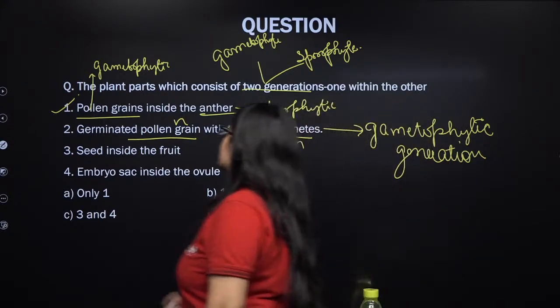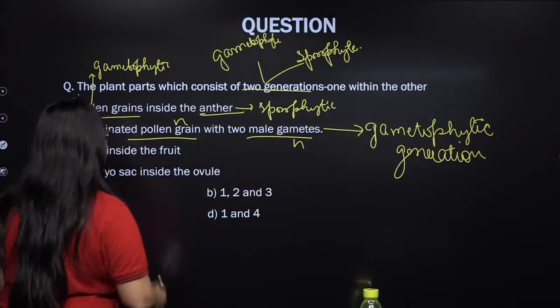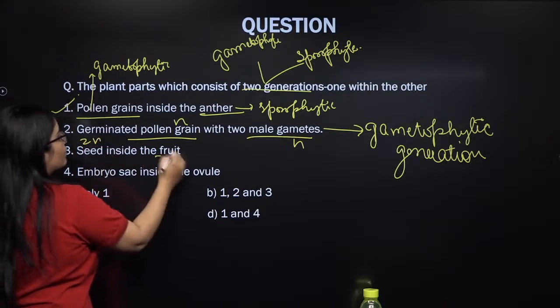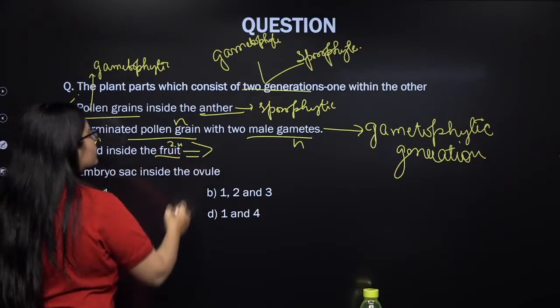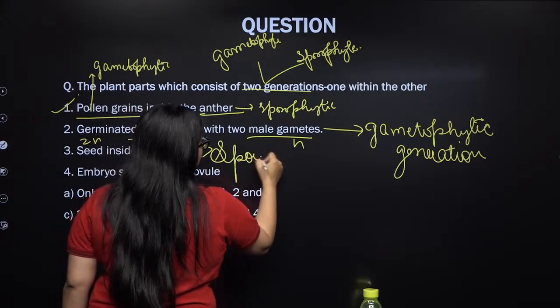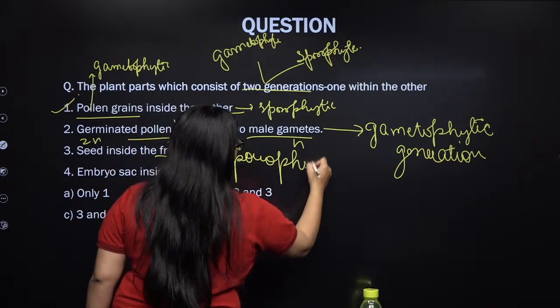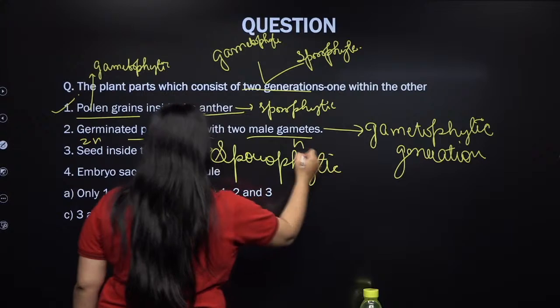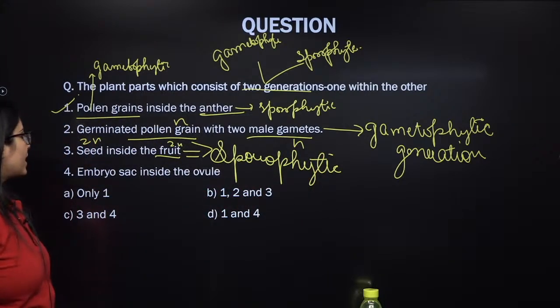Next, seed inside the fruit. Seed is also diploid, fruit is also diploid. So this entire structure represents the sporophytic generation. Sporophytic generation. Embryo sac inside the ovule.